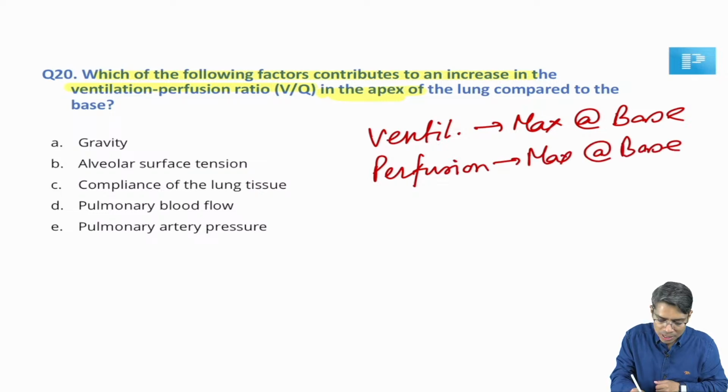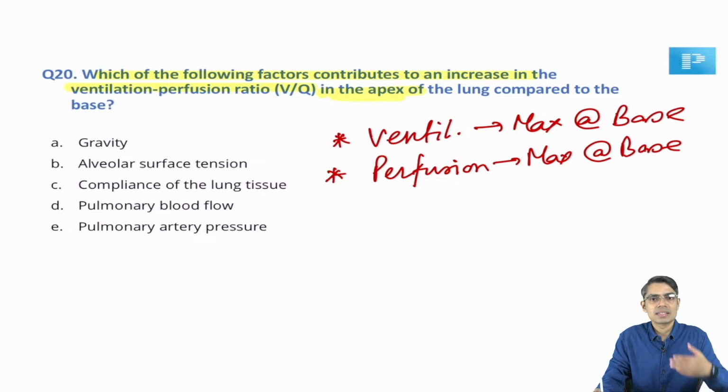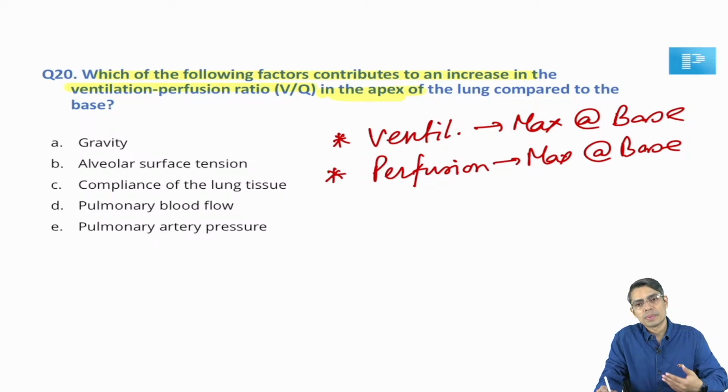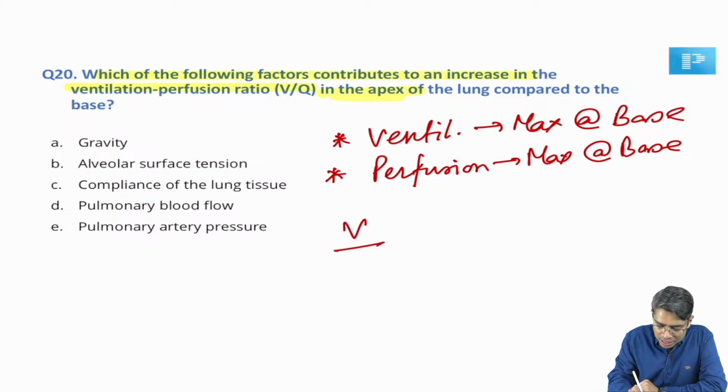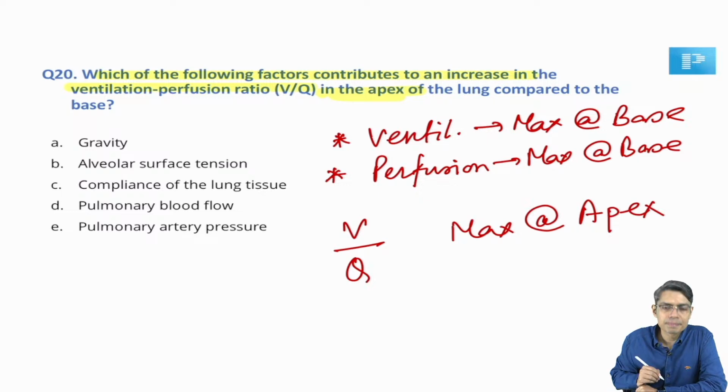Okay. So, if the question is in which part of the lung ventilation is maximum or perfusion is maximum, in a standing person, in an upright posture, ventilation is maximum in the base, perfusion is also maximum in the base. But ventilation perfusion ratio is maximum at the level of apex, right?